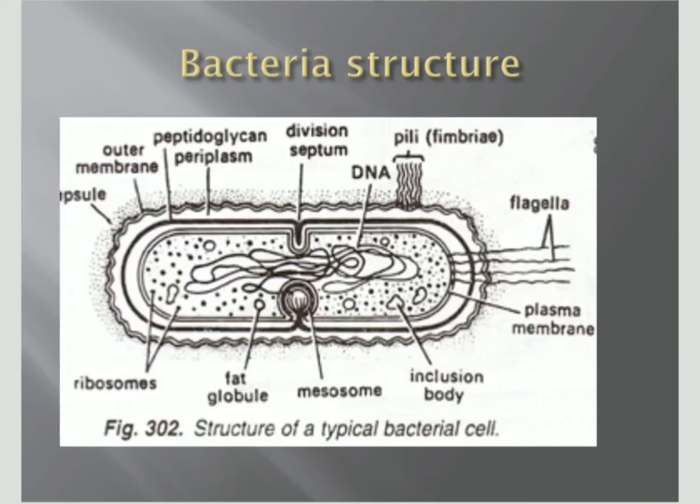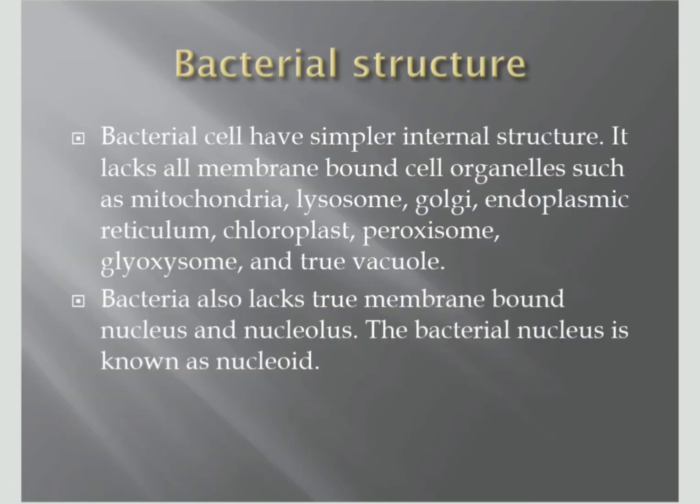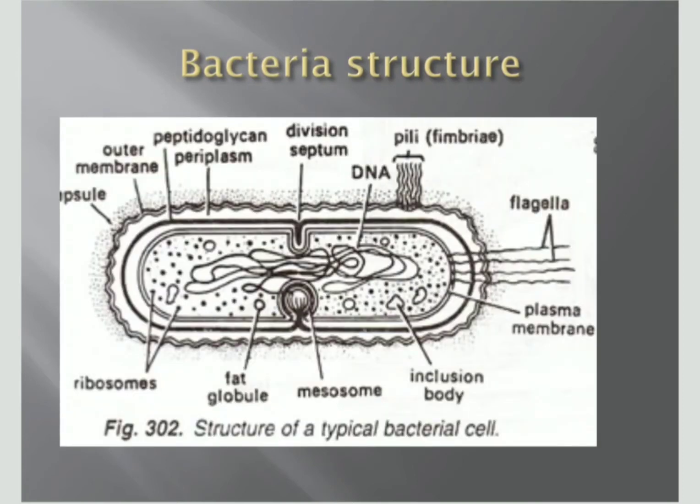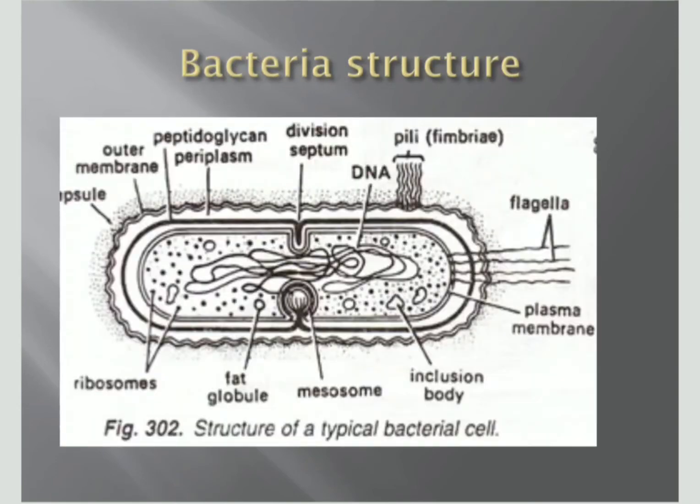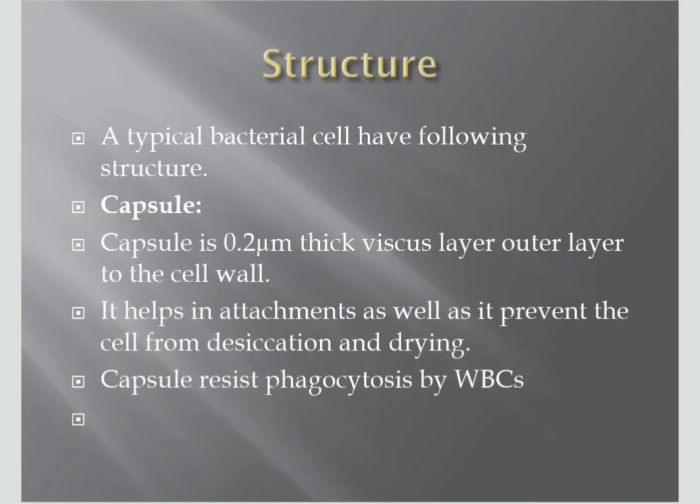If you see the cell structure of the bacteria, it is made up of simple things: outer membranes, a capsule, and a peptidoglycan cell wall. So it has a simpler structure. It is made up of a capsule, which is a 0.2 micrometer thick, viscous layer on the outer side of the cell wall. This capsule helps in attachment, and it prevents the cell from desiccation and drying.